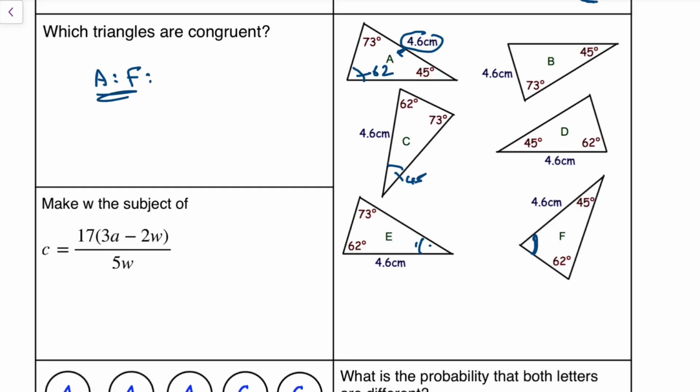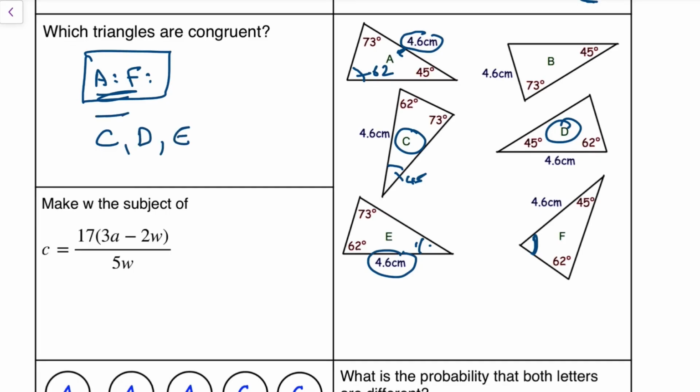Now, any more? I can also see that C has 4.6 in between 62 and 45, as does E, and also D has 4.6 between 62 and 45. So these are congruent, not B, but C, D, and E. Make sure I write down the right letters: C, D, and E. That's quite easy to get wrong, that question. Take that one carefully. Next question.